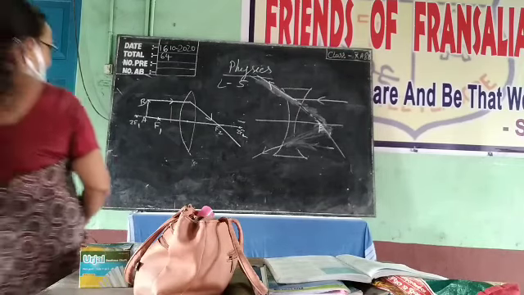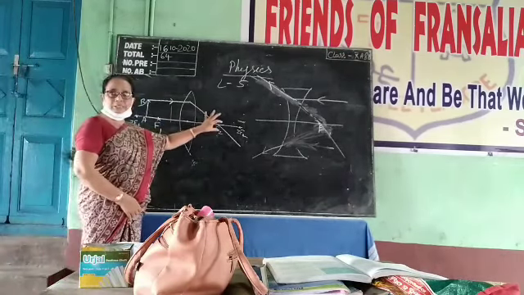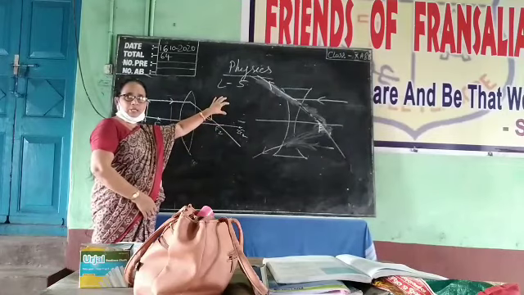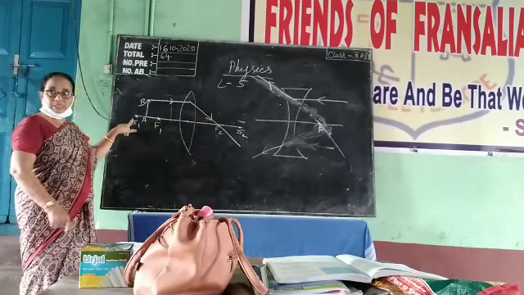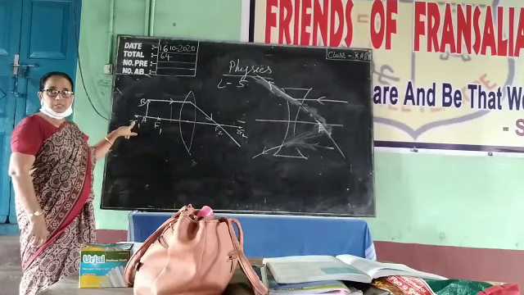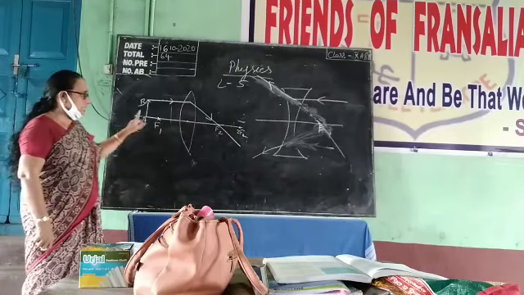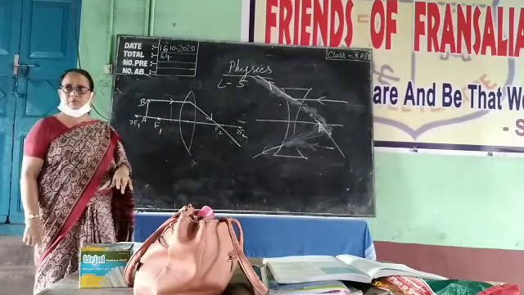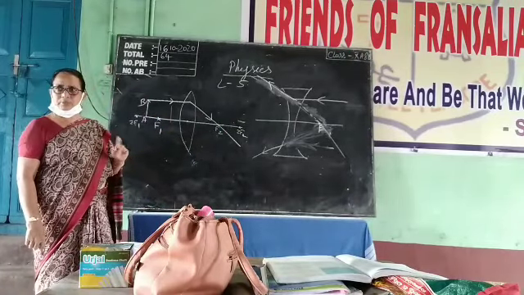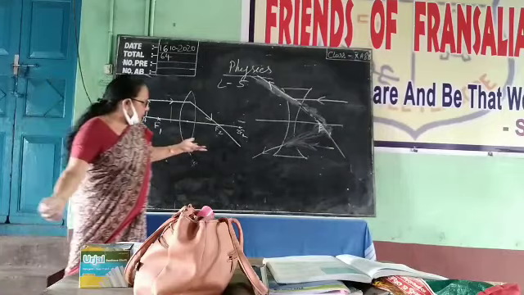If we take the line on the left-hand side, it will pass through this point. If we take the line on the right-hand side, it will pass through this point. This is the center of curvature, double the focus. This is C1 and this is C2. Instead of C1 and C2, here they are using the letters 2F1 and 2F2. Clear? Okay, now we did not get any meeting point.